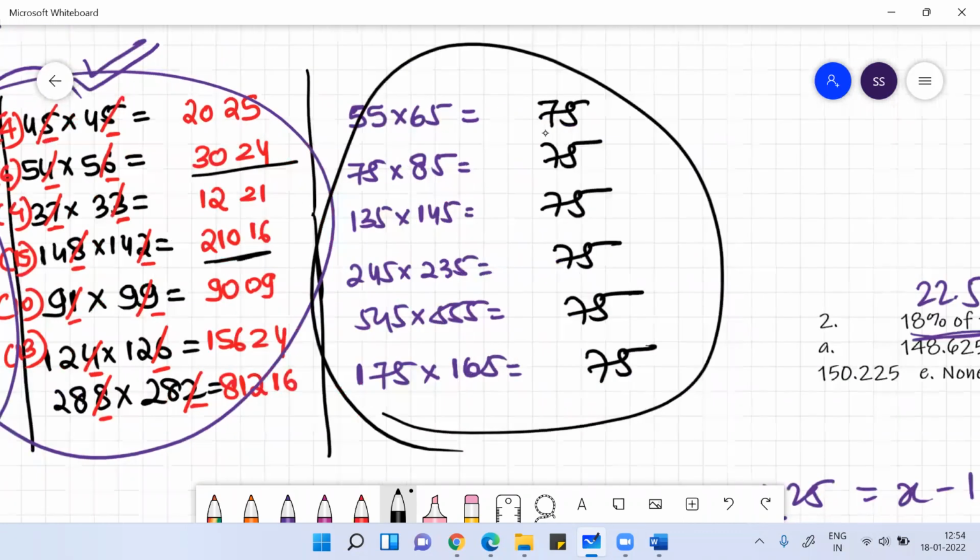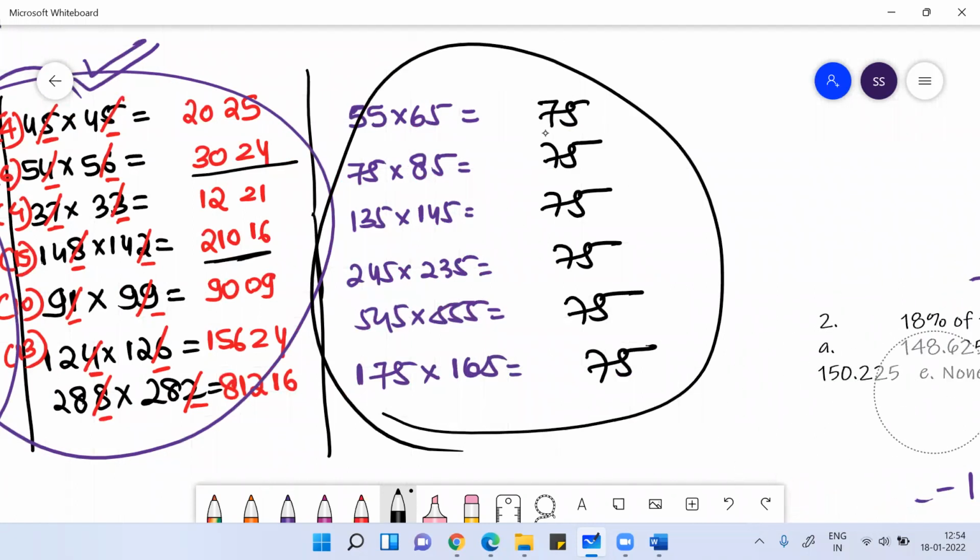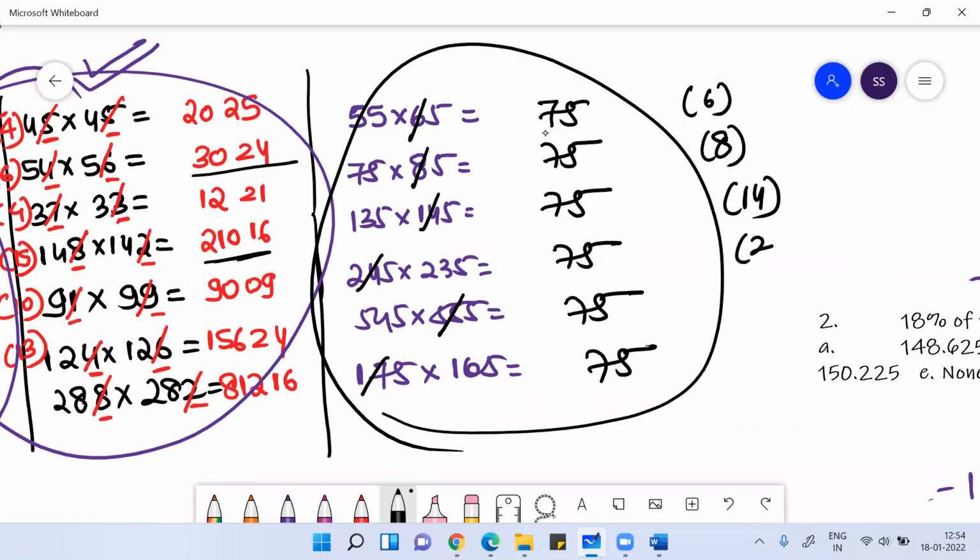Then how to find the remaining digits? Just see the tens place digit of the larger number. The tens place digit of this larger number is 6. Here the tens place digit is 8. Here it is 14, here it is 24, here it is 55, here it is 17. Just see the tens place digit of the larger number.